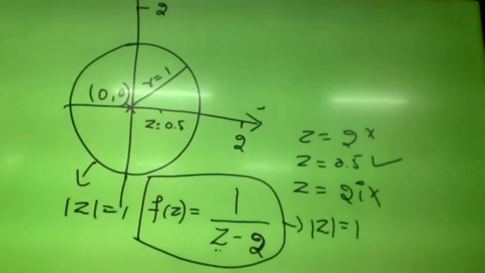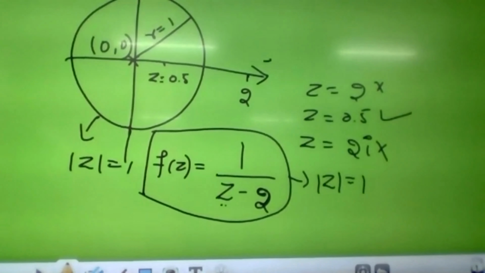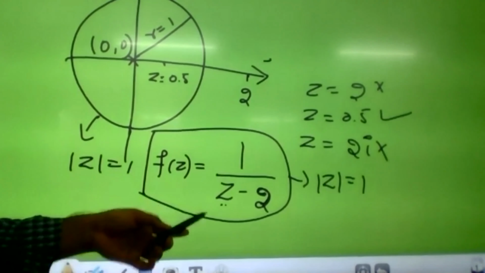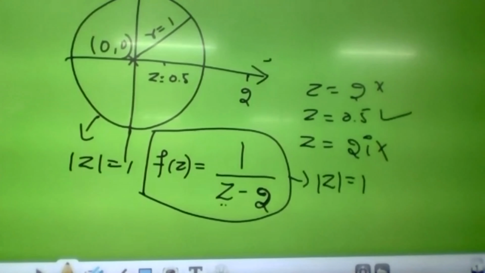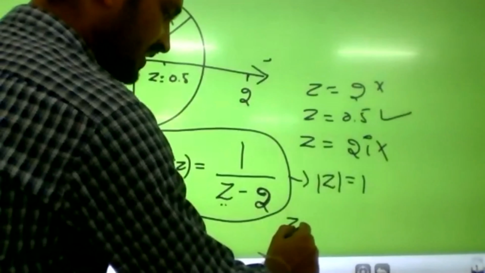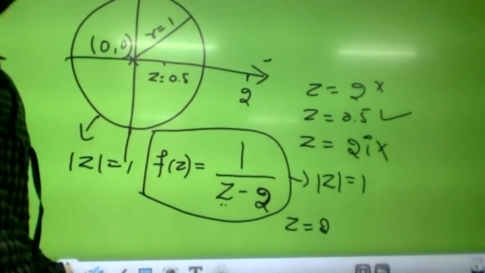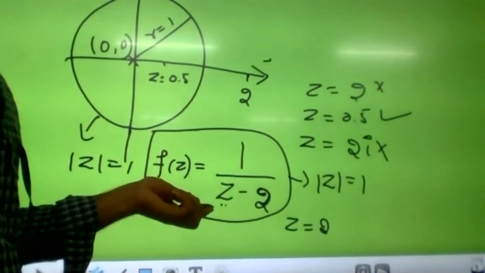This function is a rational function, right? If it is not analytic, at which point is it not analytic? At z equals 2 the function is not analytic. Apart from z equals 2, the function is analytic everywhere in the complex plane, right?